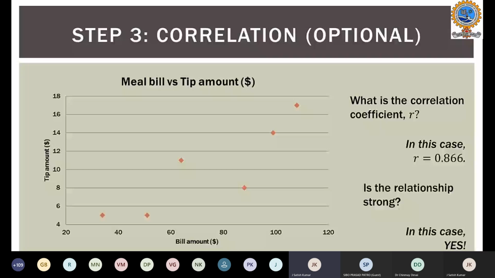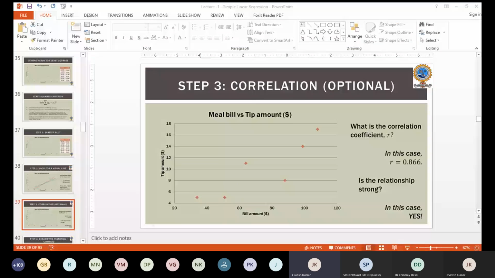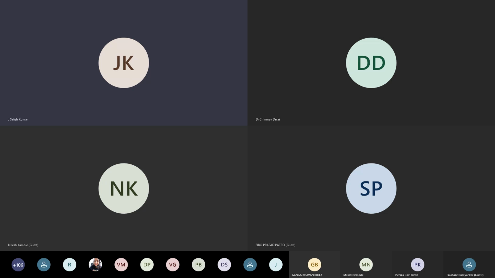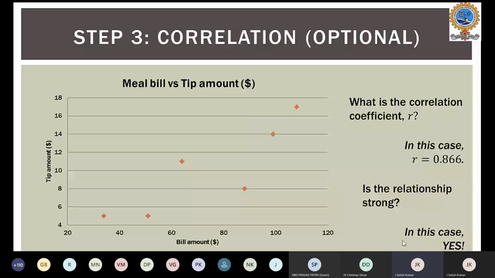About that, the slides are not changing, no. All right. So I guess now we can see the slide.